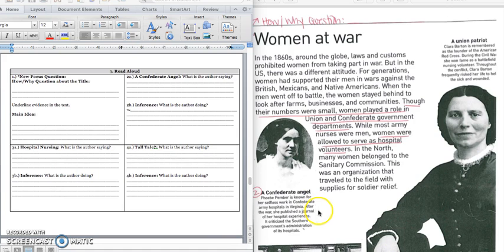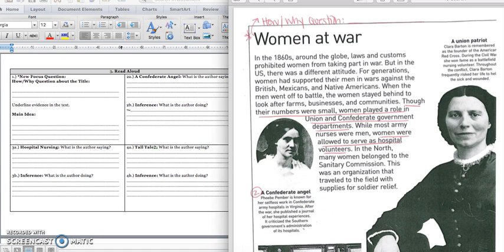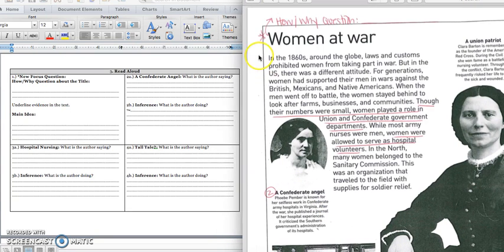Turn the page. When we have a nonfiction text, our strategy that we use is to ask a how or why question about the title, and that's going to help us find the main idea. So we could say, why did women go to war? But we know that they would want to support the effort. So I think a better question here is how. And we could write down in the first part of box 1, how did women participate in the Civil War?